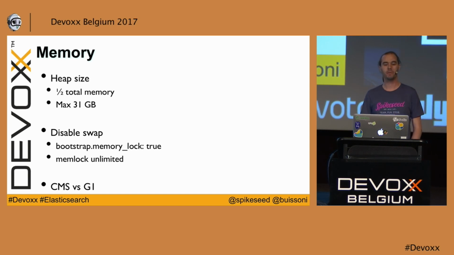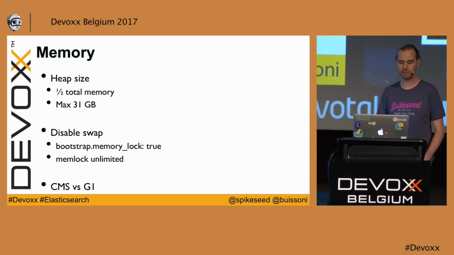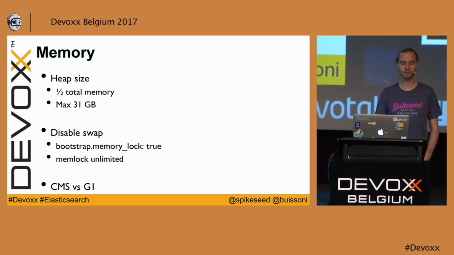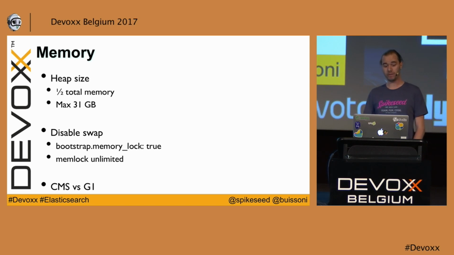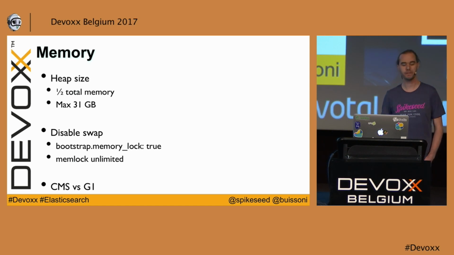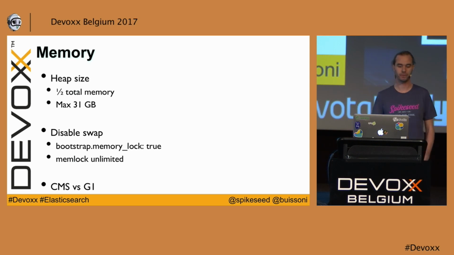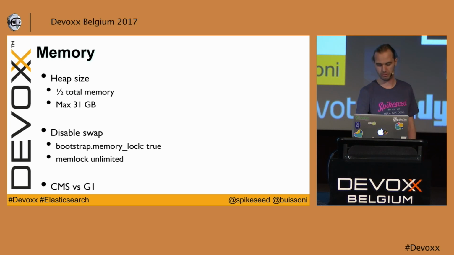The last thing regarding the memory is the garbage collector. So in Java 8, CMS is the default one, and G1 has been introduced in Java 8 to handle bigger heap size, so bigger than 4 gigs. G1 is not officially supported because they had a lot of issues with Lucene. So Elasticsearch does not recommend it officially, but it has a lot of benefits. G1 will be the default one in Java 9, so let's see.